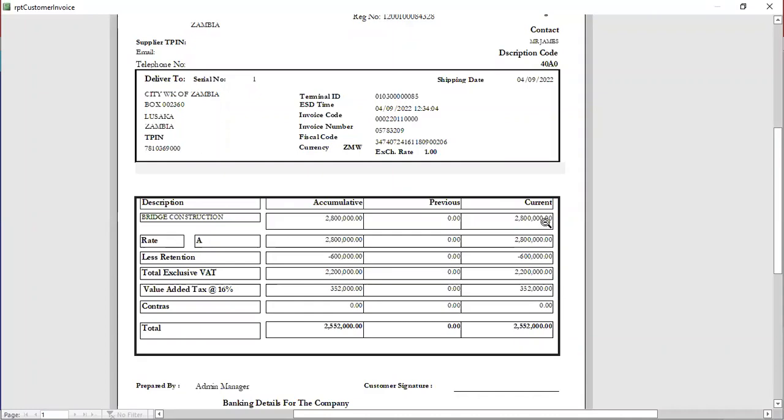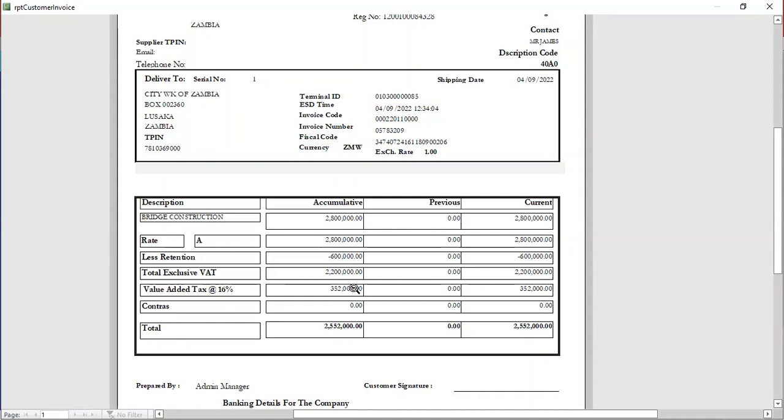You can see you have the current part, the previous part. Okay, so this means next time when you generate an invoice, all this column will shift to come to previous. The new invoice will come there. Then the addition of this plus the previous will come there as accumulated. That's the way project accounting works.